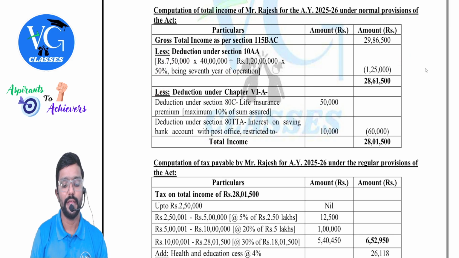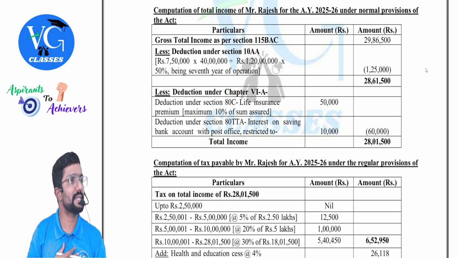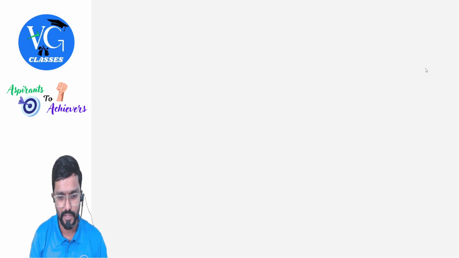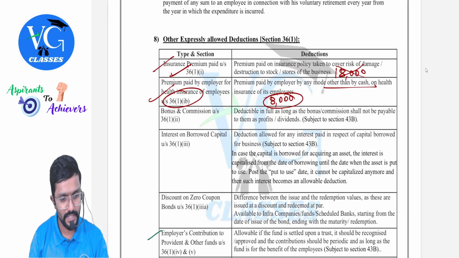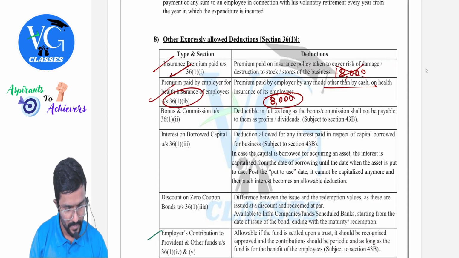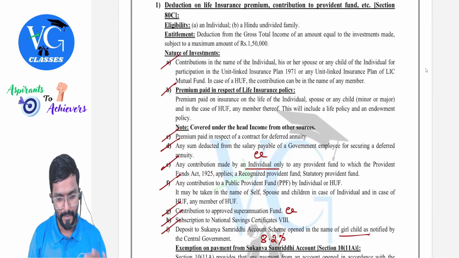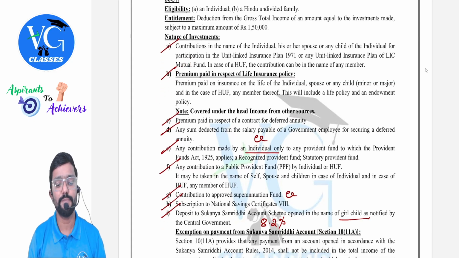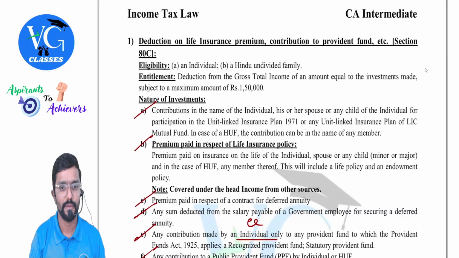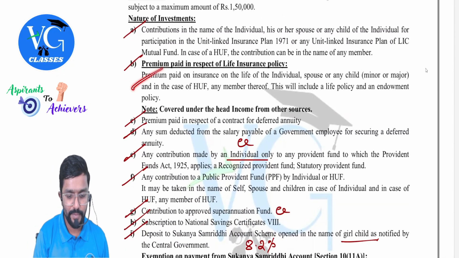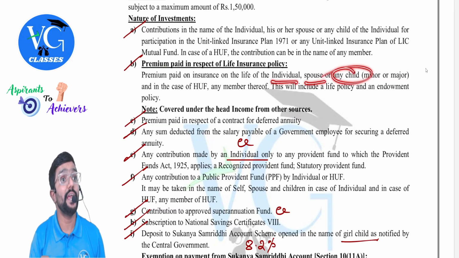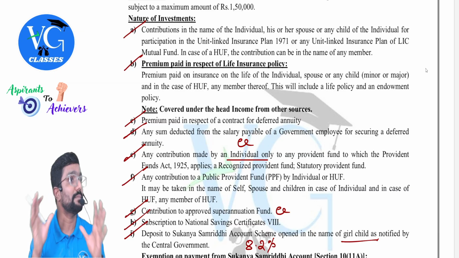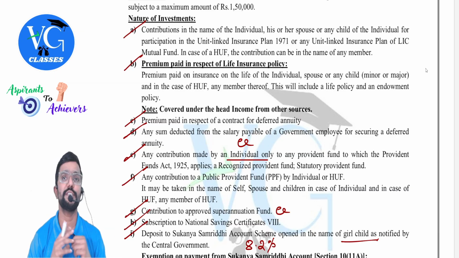Then Chapter VI-A deduction. Sir, for a daughter, can parents claim deduction for life insurance premium? Yes, he can claim. If you want, I will show you. Just a minute. You can see premium paid in respect of life insurance policy. This is under section 80C. Premium paid on insurance of the life of the individual, spouse and any child, minor or major, doesn't matter. Yes, deduction is available.